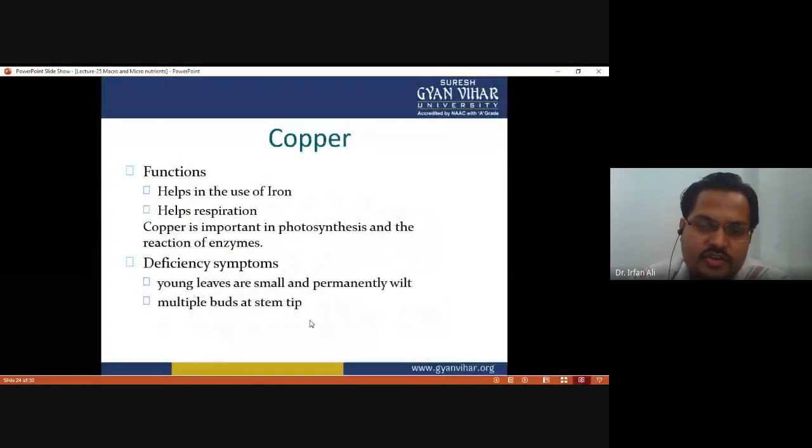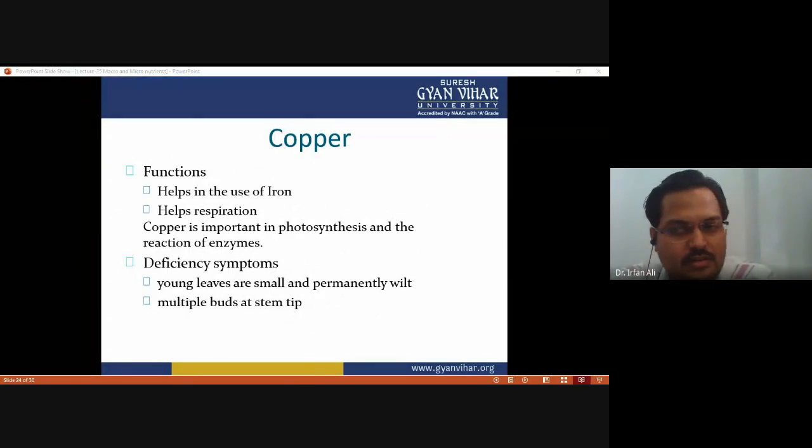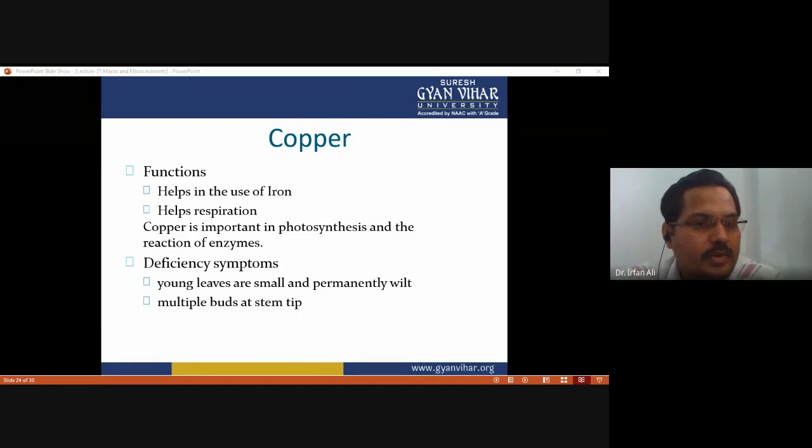The next nutrient is copper. What are the functions of copper? Copper helps in the use of iron, and it helps in respiration.